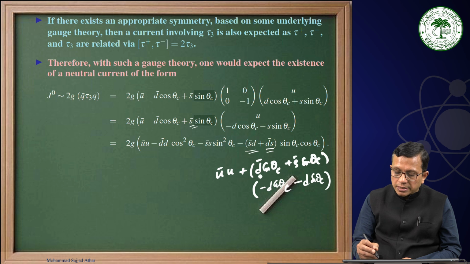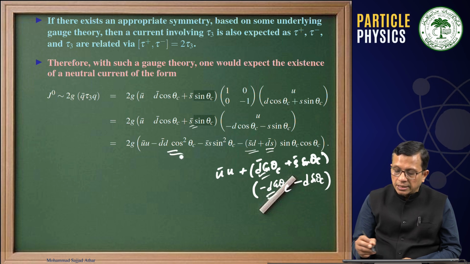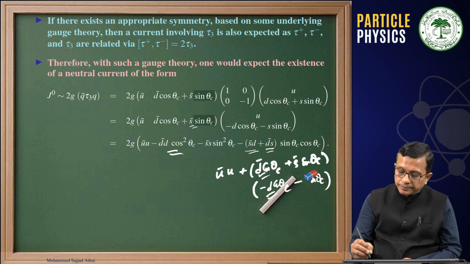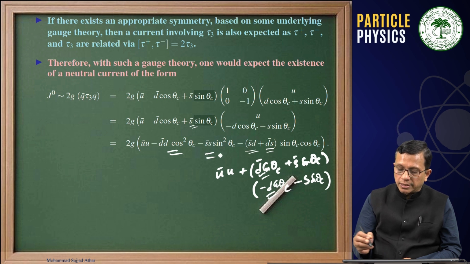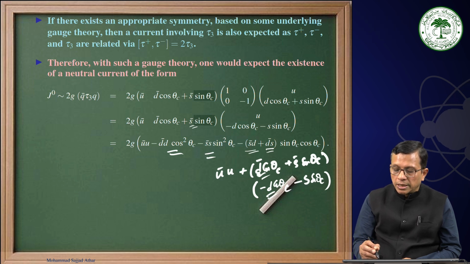Therefore, what you are noticing is d bar d cosine squared theta c, s bar s sine squared theta c, then the cross term d bar s cosine theta sine theta c, and s bar d sine theta c cosine theta c.